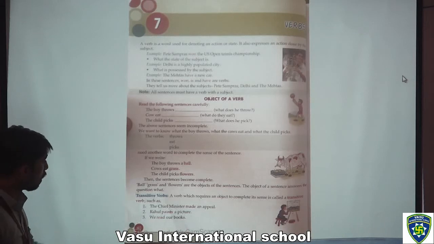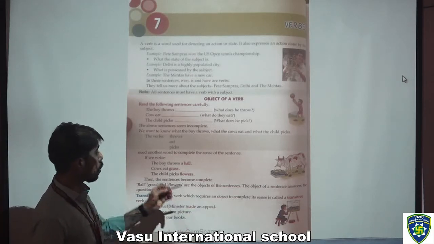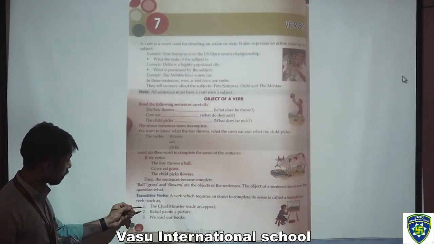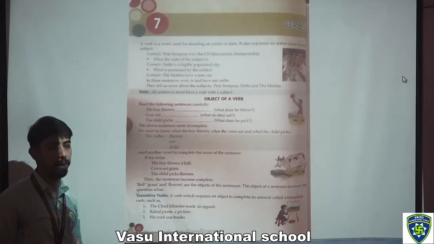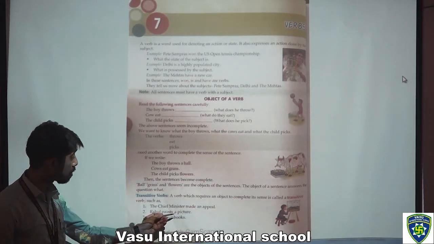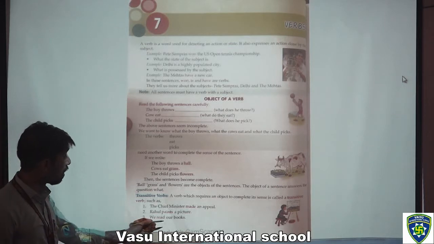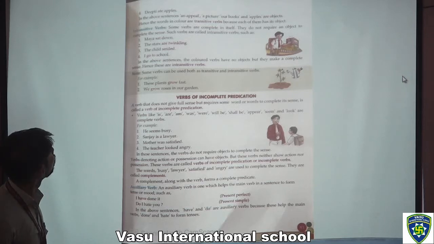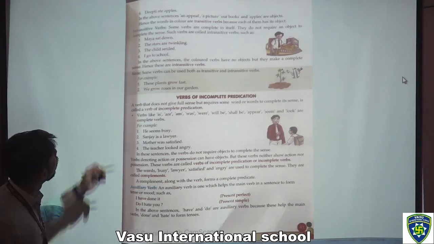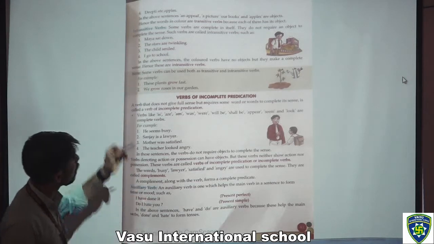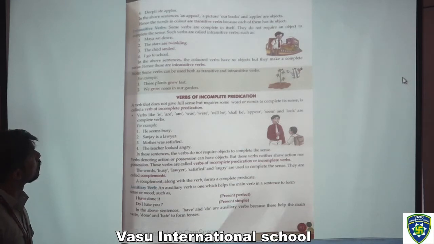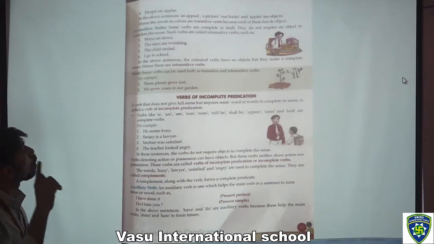Now transitive verbs. A verb which requires an object to complete its sense is called a transitive verb. Such as, first one, the chief minister made an appeal. Rahul paints a picture. We read our books. Coming to the next page. In the above sentences, an appeal, a picture, our books, and the fourth sentence is Dipti ate apples. Now apples are objects. Hence the verbs in color are transitive verbs because each of them has its object.